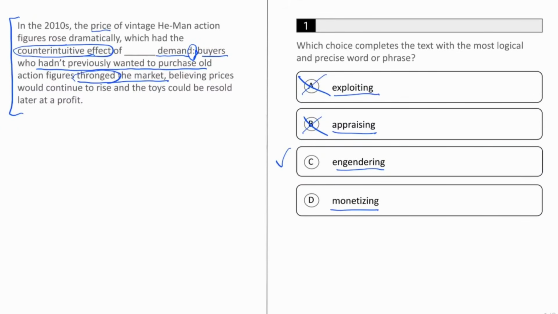Looking at D, monetizing, to monetize demand would be to make it about money. Now, monetizing might be attractive because the sentence is talking about money, but it's not like the demand was ever not about money. There was a price which was lower and that price went up, but it was always related to money in some way, so we can't say that we're monetizing demand either. This confirms that the answer was in fact C, engendering.